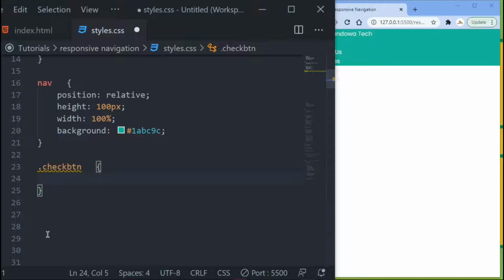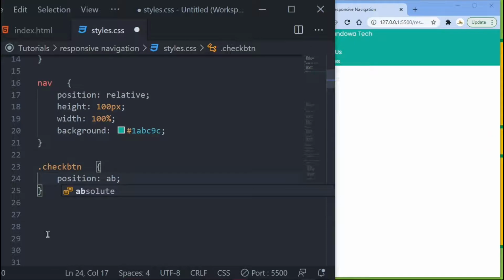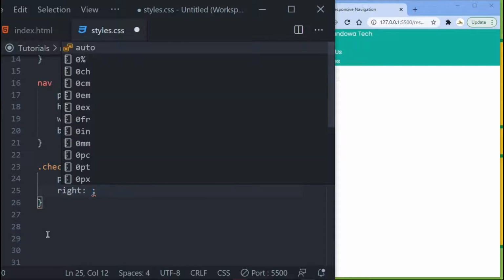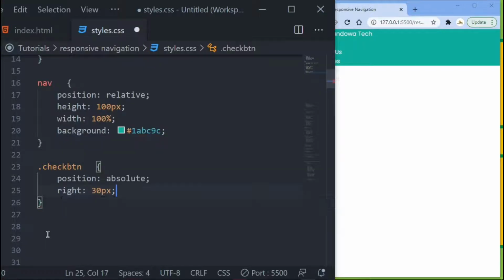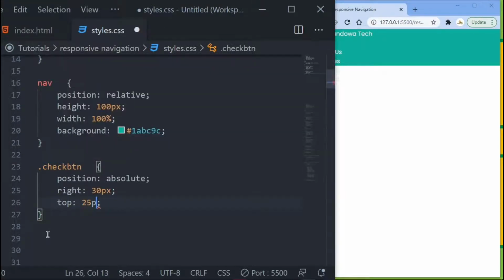So the first thing I want to do is just set the position. I want to set it to absolute. Right? And then the next thing I want to do is just move it to the right. So right, let's set it to 30 pixel. And then I want to move it from the top a bit. So let's just move it, let's say, to 25 pixel to the top.